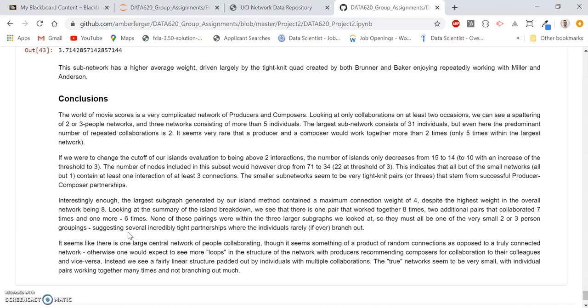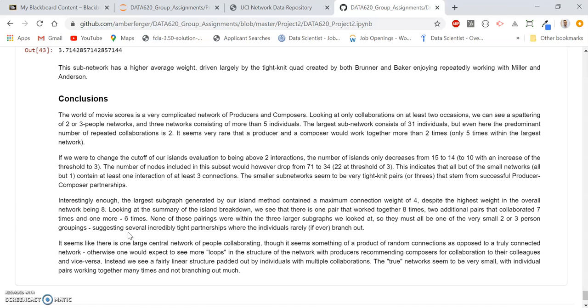So in the end, we examined a complicated network of producers and composers and their collaborations on movie scores. It was interesting to see that based on our threshold of subsetting by at least 2 collaborations, we saw a large amount of 2 or 3 person networks pop up, and only 3 networks consisting of more than 5 individuals. Additionally, we noticed that it was very rare for a composer and producer to work together more than 2 times. This was especially relevant in our largest subnetwork of our 15 islands.